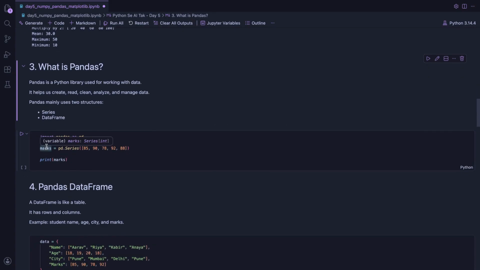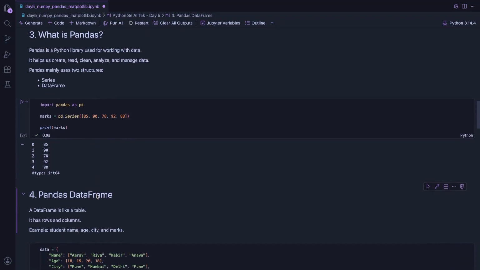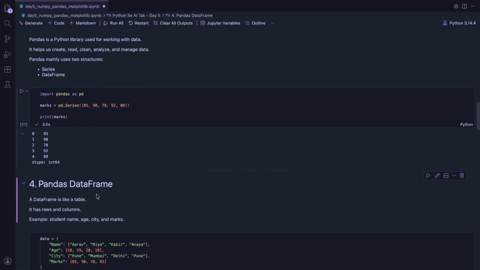Here I imported Pandas as pd. This is the common short name for Pandas. Then I created a series. Series is like a single column of data. So I'm just executing it. On the left side we see index numbers, on the right side we see marks. So this is a Pandas series.